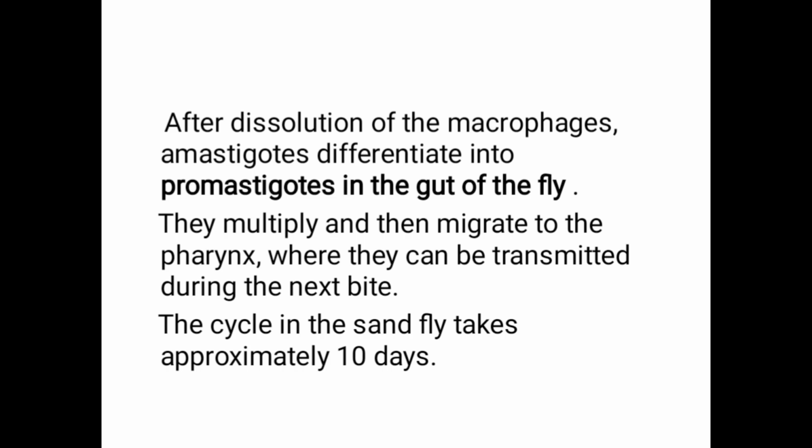After dissolution of the macrophages, the amastigote differentiates into what is called the promastigote in the gut of the fly.